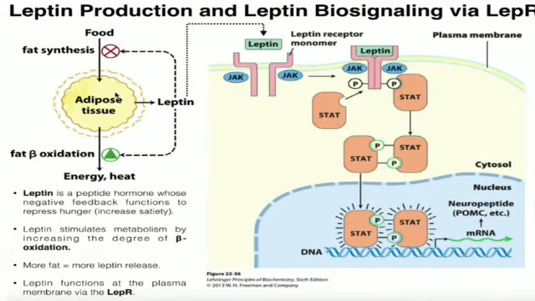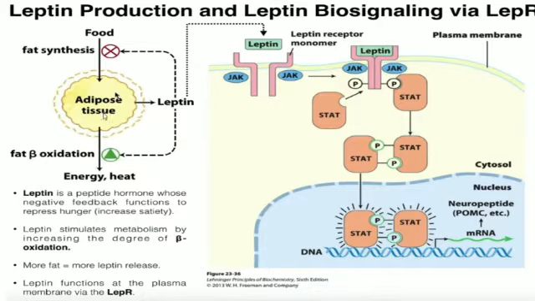The pathway. Before starting this pathway, I will discuss this picture so it will be easy to understand where leptin is actually coming from. When we eat food, the food is stored in the adipose tissues in the form of triglycerides. When we eat more food, more fats will be stored in this tissue, and when more fat is stored, more leptin will be released. This released leptin will perform 2 main functions. The first one is inhibition of fat synthesis, so whenever we eat food, it is not stored in the adipose tissues because leptin is performing this function.